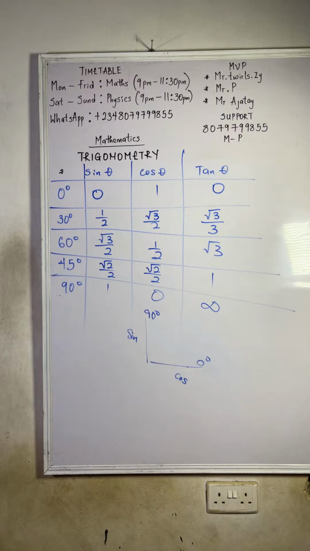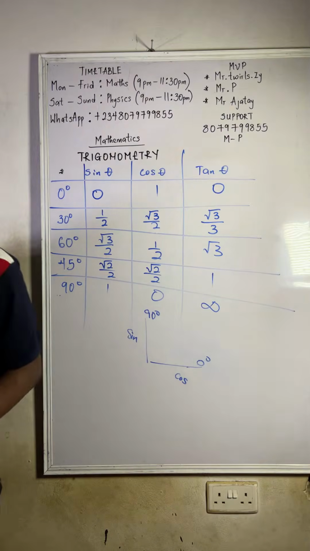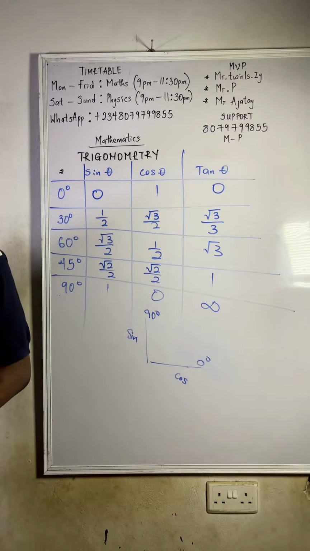How will you change it to degree? You click on Z. There's something you have to click on now. So you click on mode.